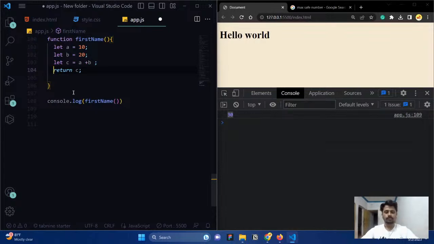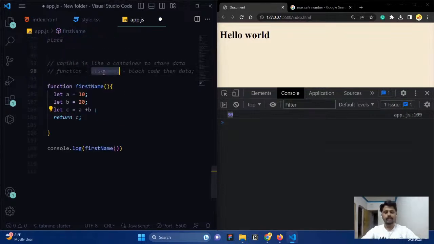Now let me go deeper and see how the structure works. So here firstName is considered the name of the function. It is used to invoke a particular function. And here you can see these values, and these values are accessible only inside the function. And what is this return? Return is a keyword that is used to return. Right now I said that it will execute a statement and then return data. So if your function is running, it needs to return something, right? So that returning thing will be